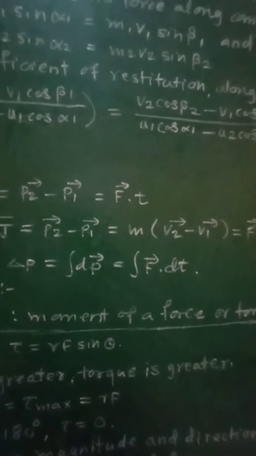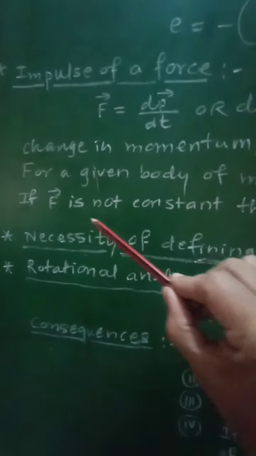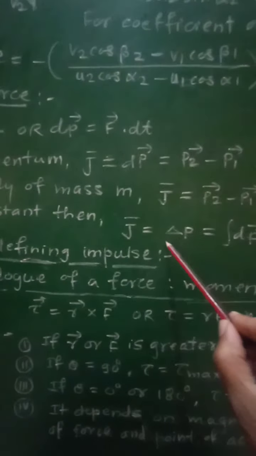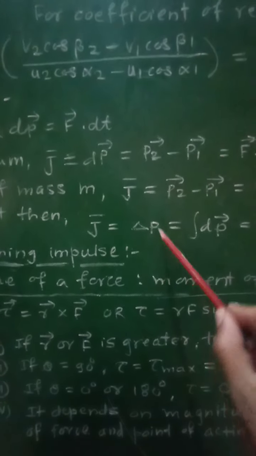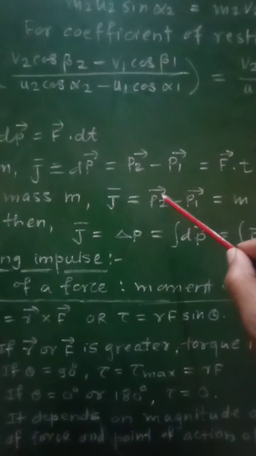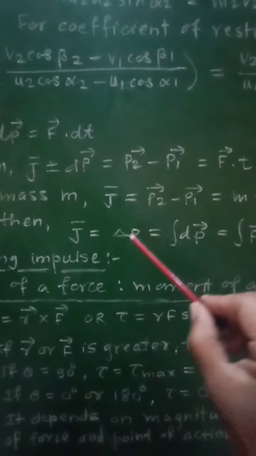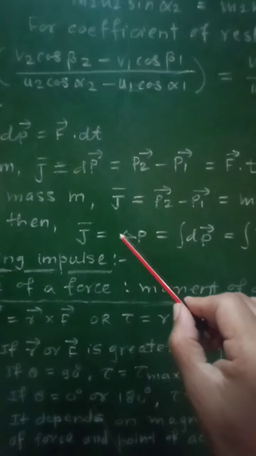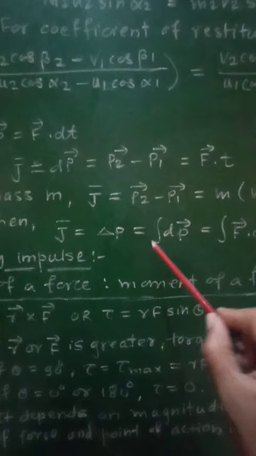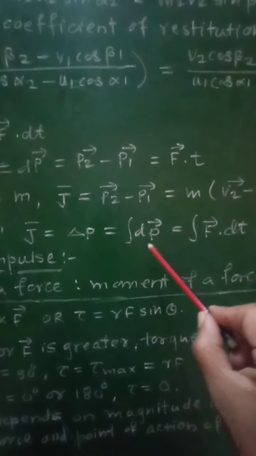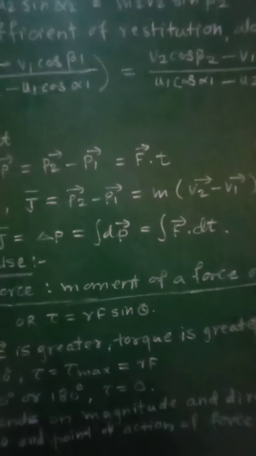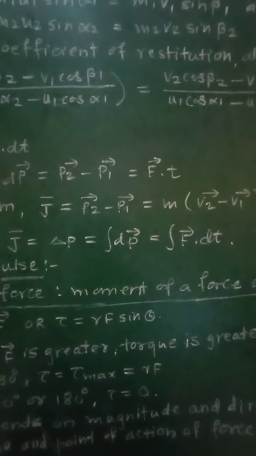Now if that force F is not constant, then impulse will be equal to change in momentum, which will be equal to the integration of F into dt. In the previous case, the force was constant and acting for a finite and measurable time, but in case of a force which is not constant, the impulse is the integration of F dt.